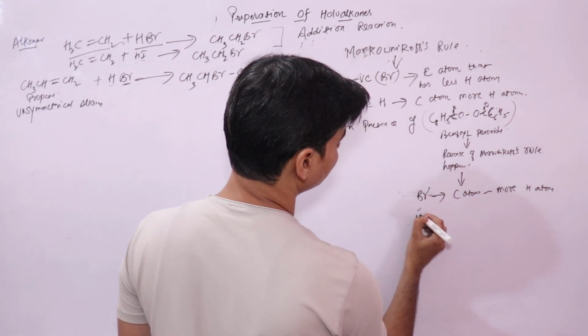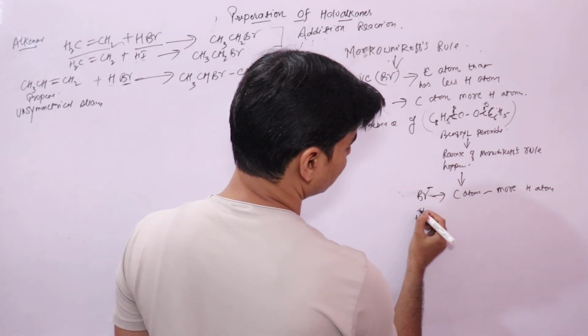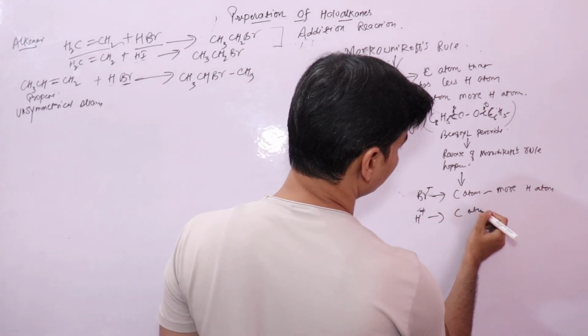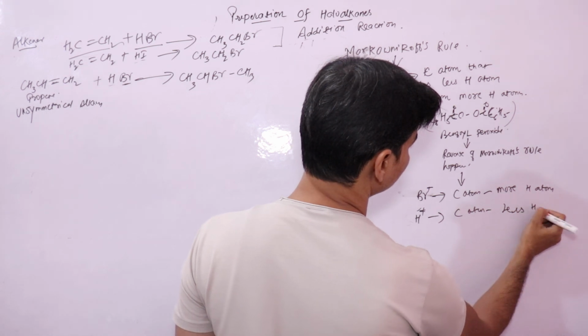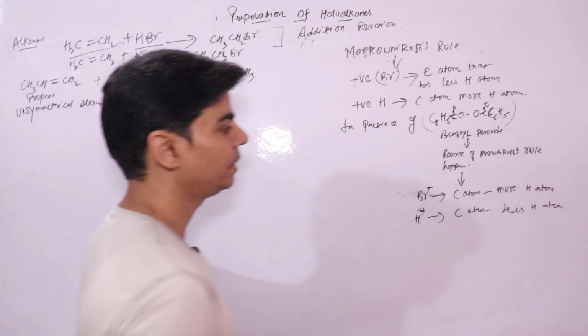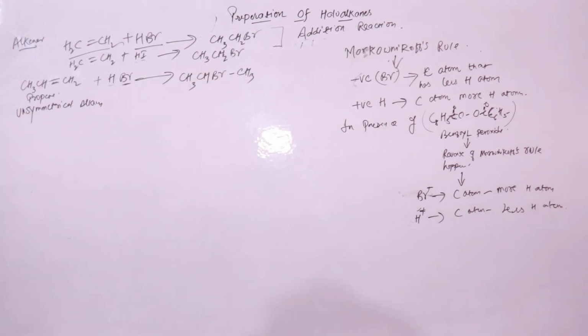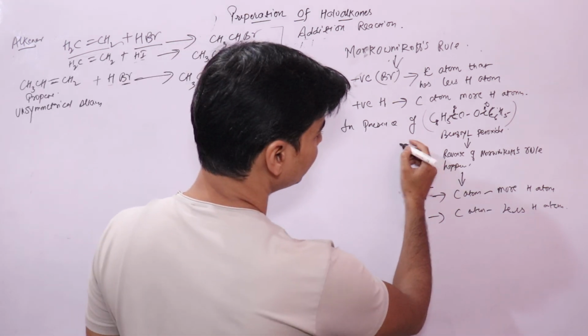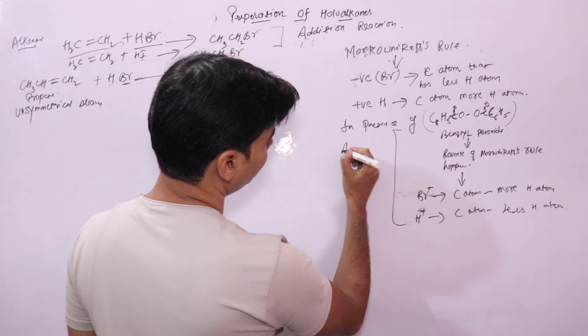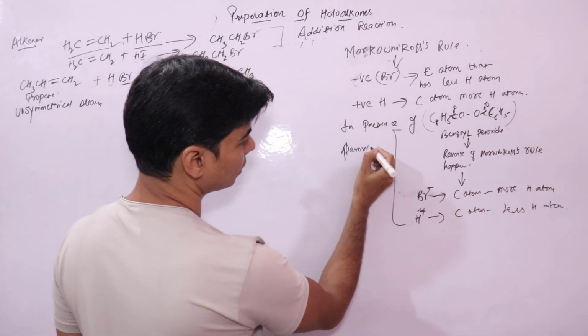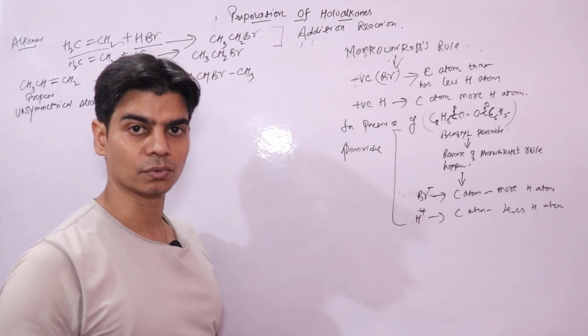And your positive hydrogen will go to the carbon atom that has less hydrogen atoms. So the product would be different from this product. And this rule is known as the peroxide effect, because this occurs in presence of benzoyl peroxide.